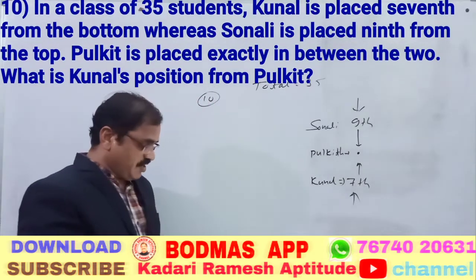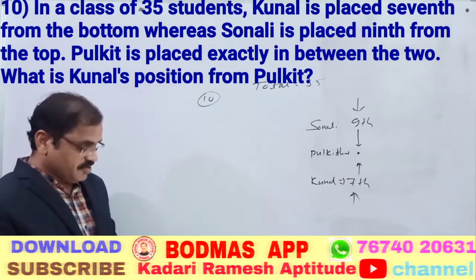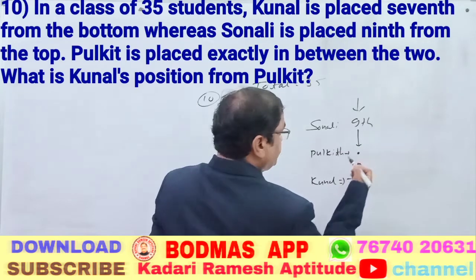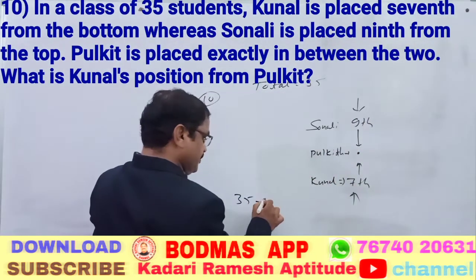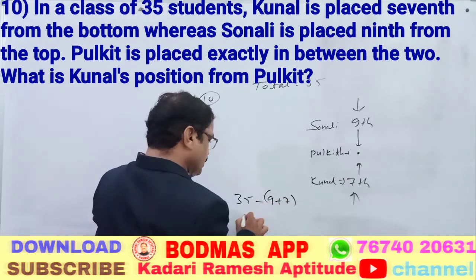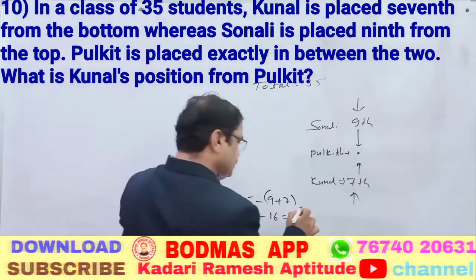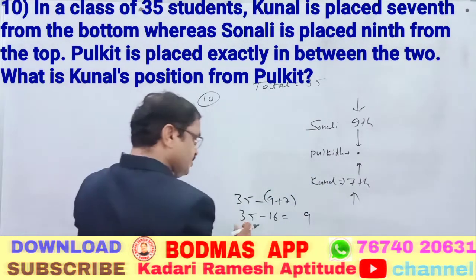So first of all, what we have to understand, total strength is how much? 35. From the 35 we have to subtract 9 plus 7. 9 plus 7 is 16. From 35 I have to subtract 16, so we get 19.